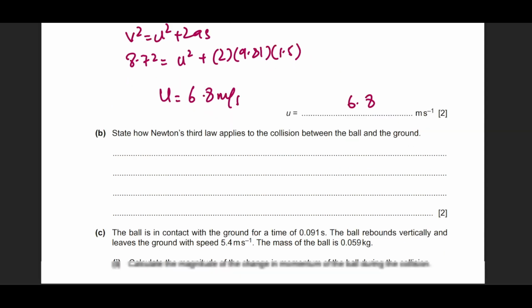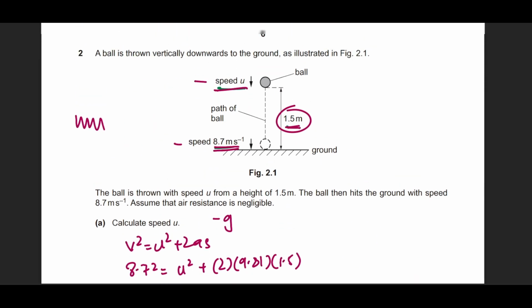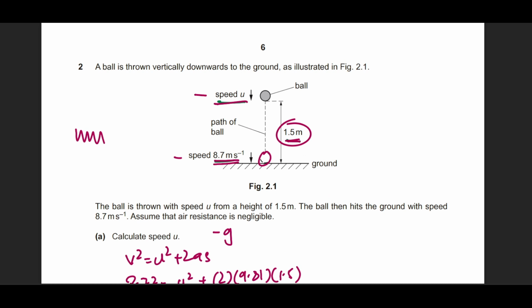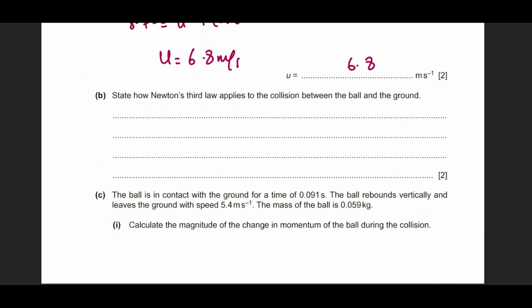Simple as that. It says state how Newton's third law applies to the collision between the ball and the ground. You see, this is what he's talking about, that when the ball eventually collides with the surface, what's going to happen? So the ball applies a force on the ground and the ground applies a force back on the ball, and they're going to be equal and opposite.